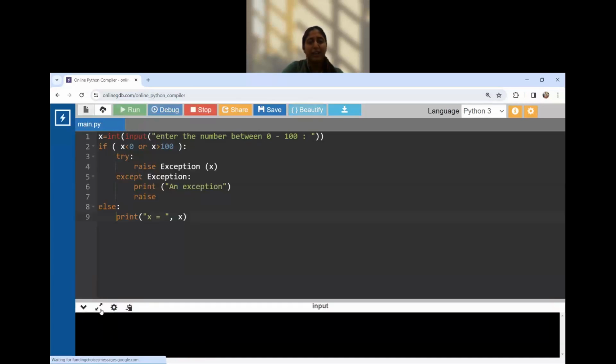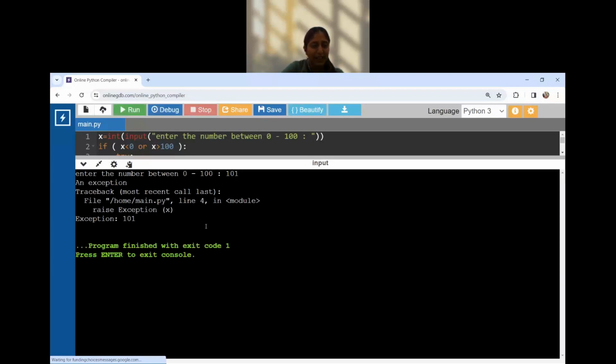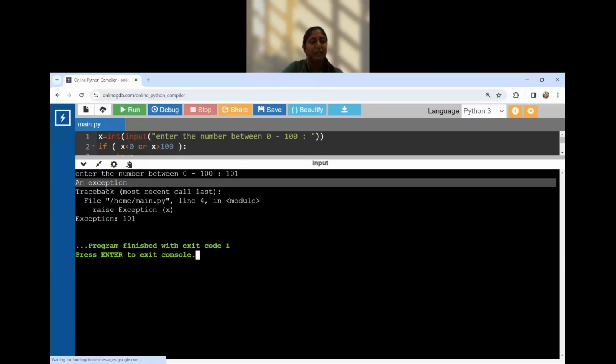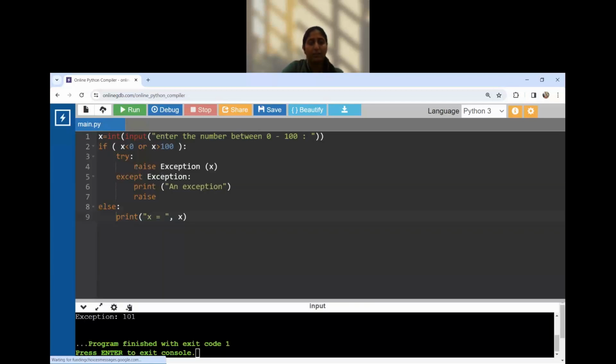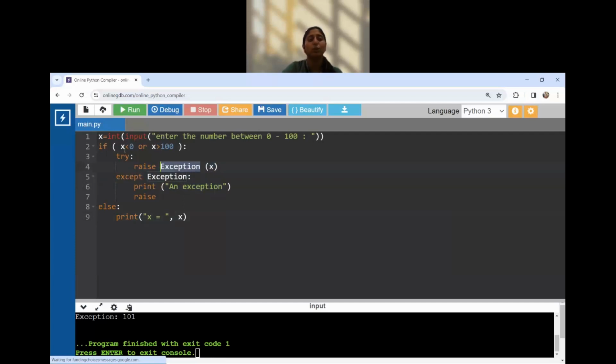Now, supposedly I run and I give the value as 101. Then in such case, there is an exception that has been raised over here, because there is no such inbuilt exception, but my condition says that the value should be between 0 to 100.